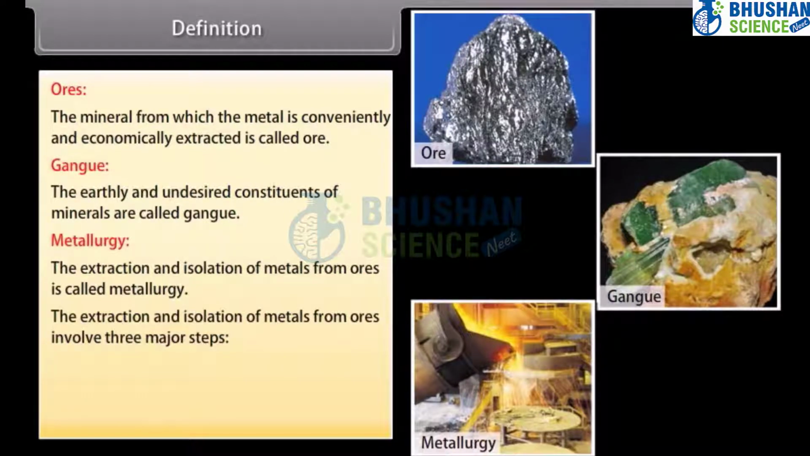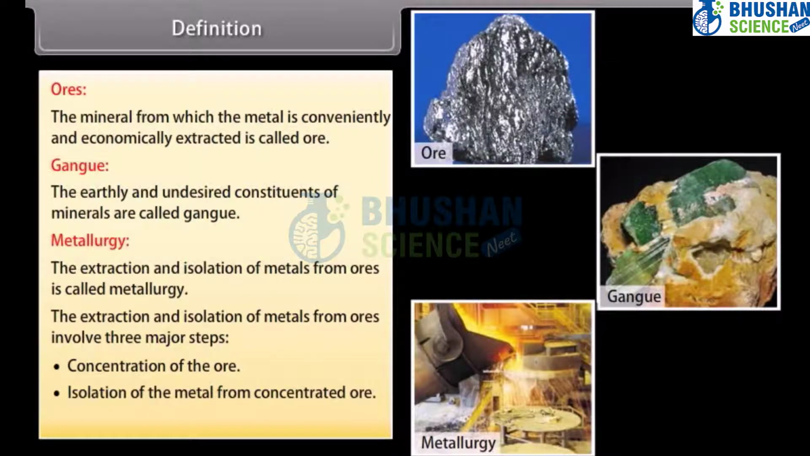The extraction and isolation of metals from ores involves 3 major steps: concentration of the ore, isolation of the metal from concentrated ore, and purification of the metal.